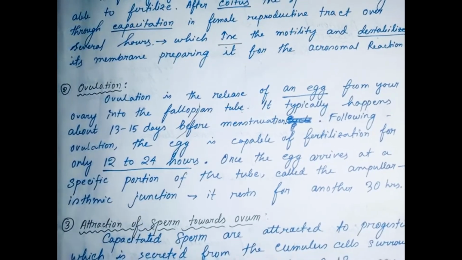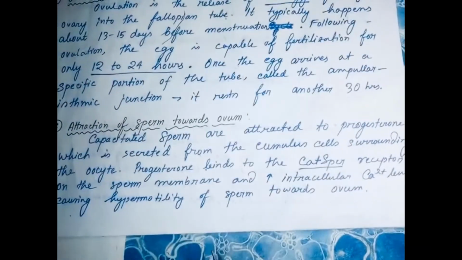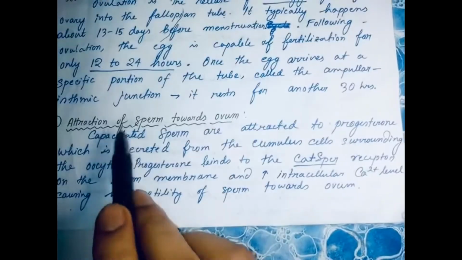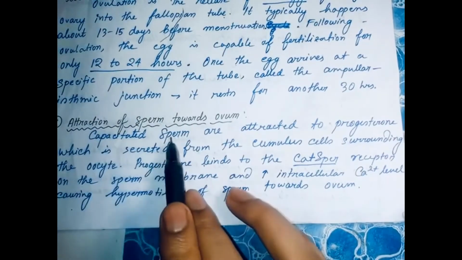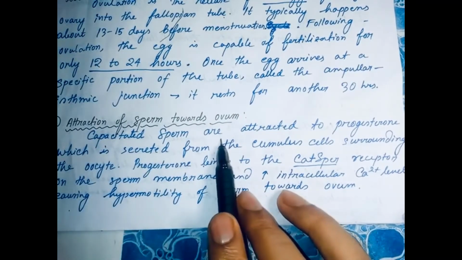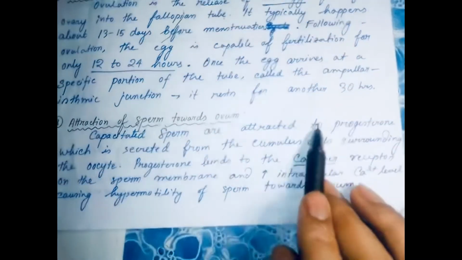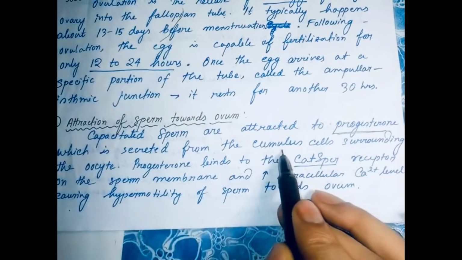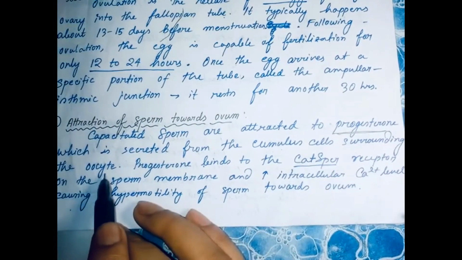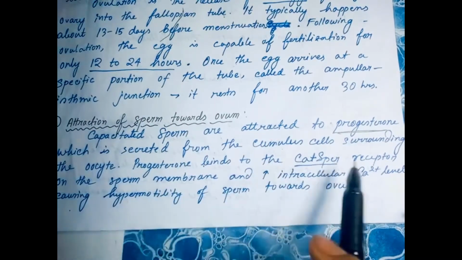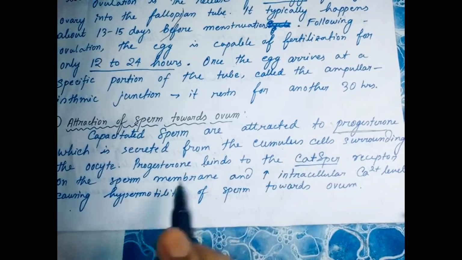The next process is attraction of sperm towards the ovum. Capacitated sperm means sperm which has undergone capacitation. Capacitated sperms are attracted to the progesterone hormone, which is secreted from the cumulus cells surrounding the oocyte. Later we will see the structure of the oocyte, then we will realize what cumulus cells are.